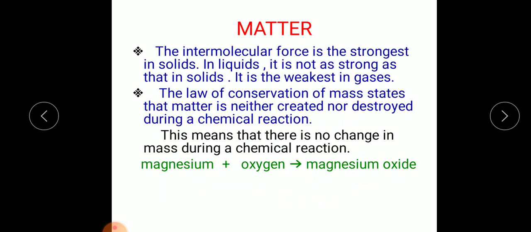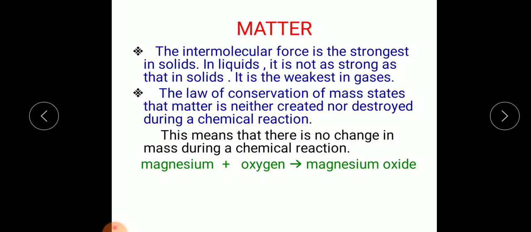Next, the intermolecular force is the strongest in solid, as we know, because in solids the molecules are very close to each other. In liquid it is not as strong as in solid because the molecules are farther away, and it is the weakest in gas. In gases, since the molecules are very far away from each other, they have the weakest intermolecular force.